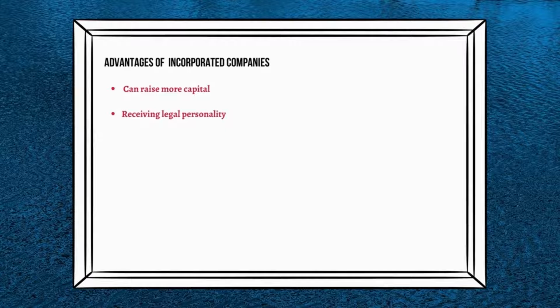Receiving legal personality. A company is considered as a legal person in the presence of law. Therefore, a company can enter into contracts, can appoint agents, can acquire assets and can pay taxes etc. in its name. Continued existence. The continued existence of a company will not be disrupted by the death of its shareholders or due to bankruptcy. Therefore, a company can conduct their operations continuously.